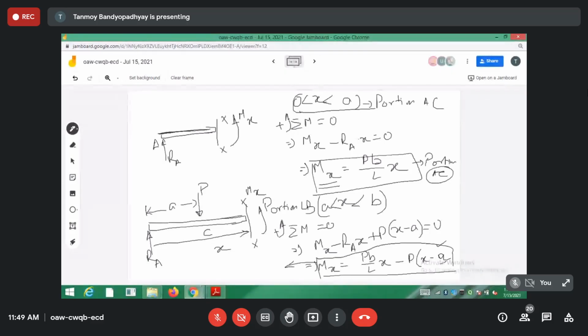Understood? So this sort of expressions we have to write, but it will take some time. Today it probably won't happen. It will not be done today. Even if I start, it won't get completed. It's like a half an hour job, I think. So I am leaving it here for today.